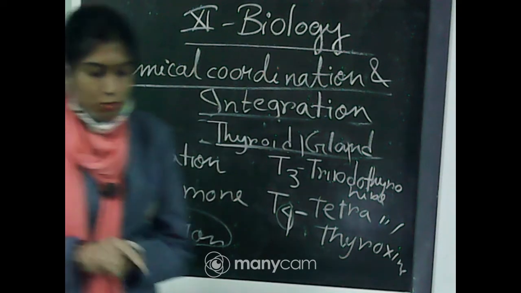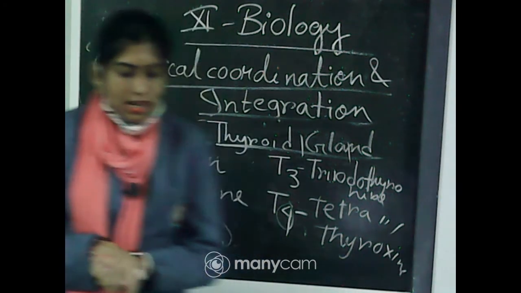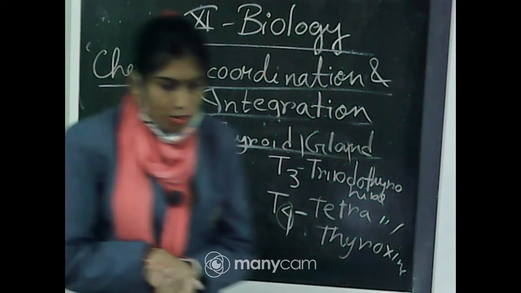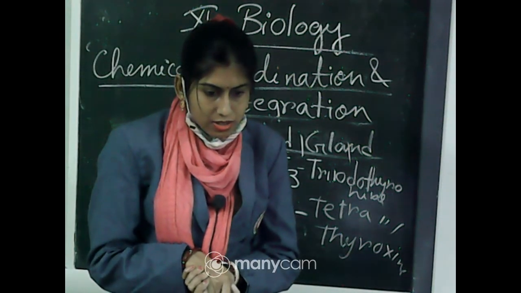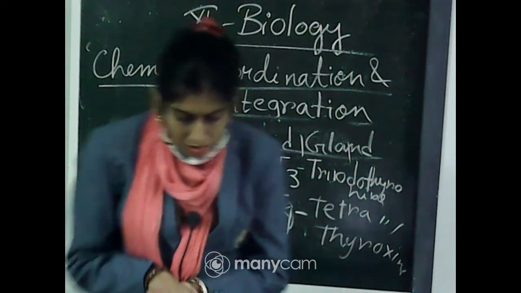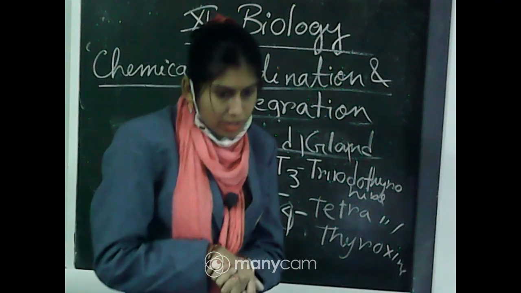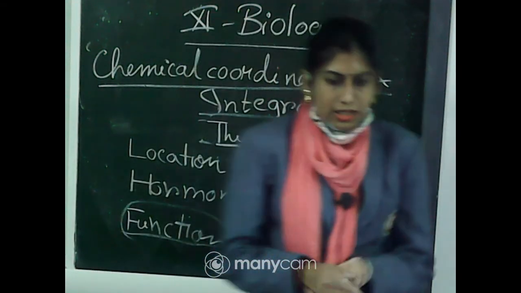Okay. So, the full form of T3 is triiodothyronine and the full form of T4 is tetraiodothyronine or thyroxine.